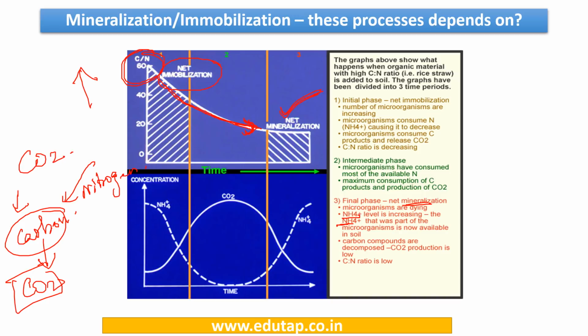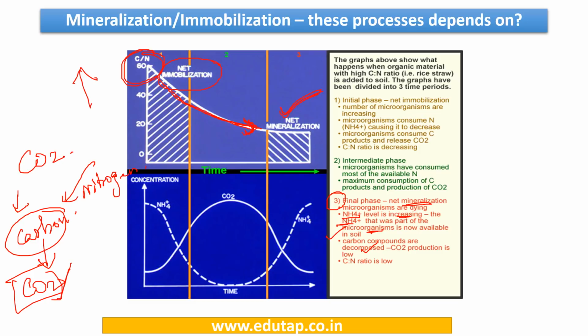Okay, so you can just see this third part, the final phase, net mineralization. The microorganisms are dying and the ammonium level is increasing. The ammonium that was part of the microorganism is now available in the soil. Carbon compounds are decomposed. As I told you, as the decomposition process starts, the amount of carbon will be reduced and the carbon dioxide will be increased.